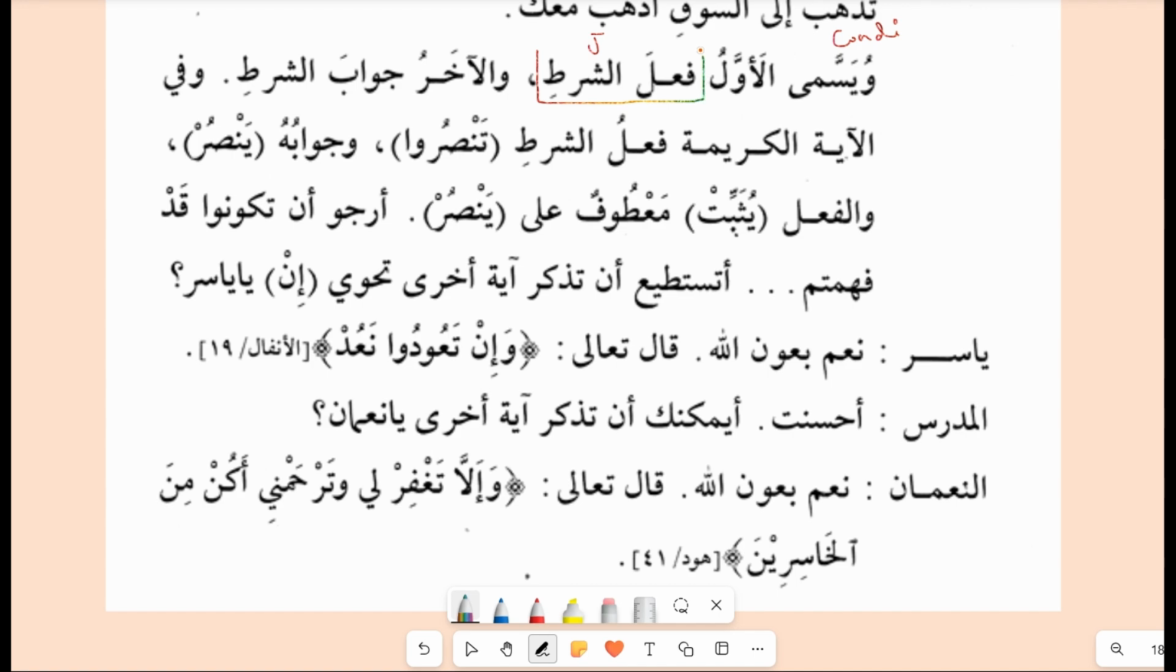You should know the names if you're learning about the rules of the shart. The first one is always fi'l shart and the next one is jawab shart. In the noble ayah, the fi'l shart is tanṣur and its jawab is yanṣur. So you can see the first one is fi'l shart and the second one is jawab shart, yanṣur.